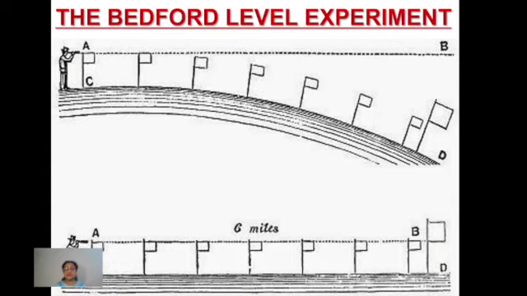Next evidence which is given in support of it is the Bedford level experiment. Now, in England, there was one canal which was being constructed, and when this construction was going on, we always do several surveys to check the level of land, right? For construction of canals, for construction of roads and all, we always do the survey.